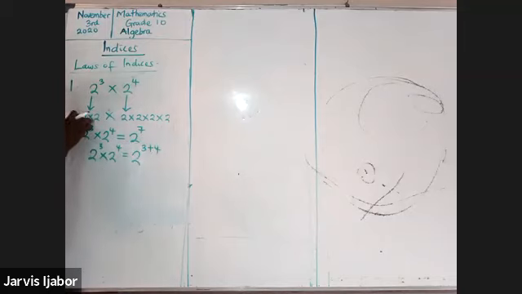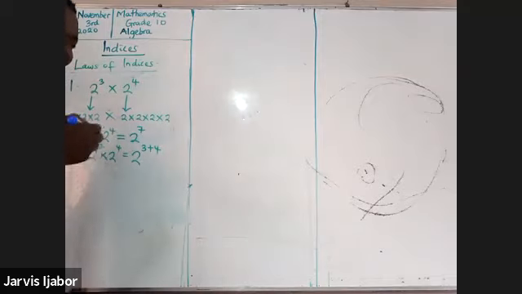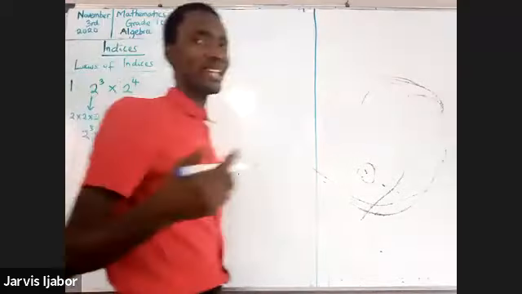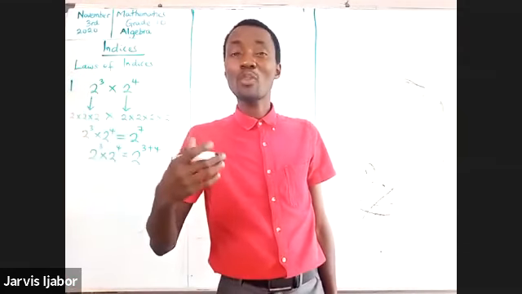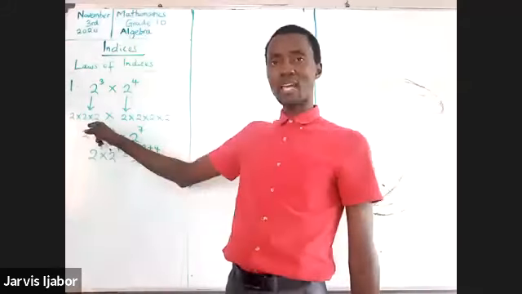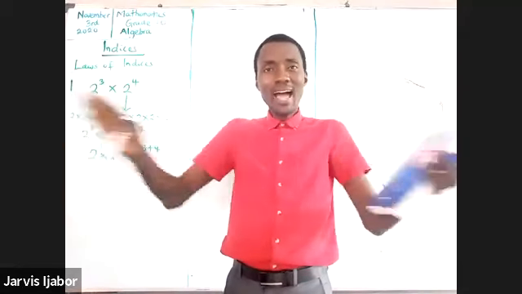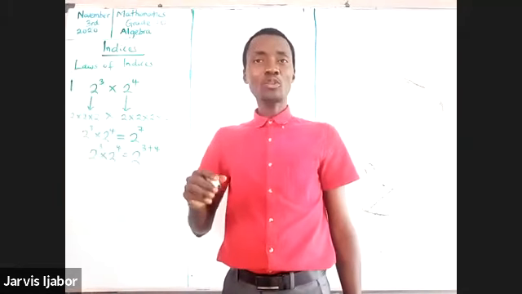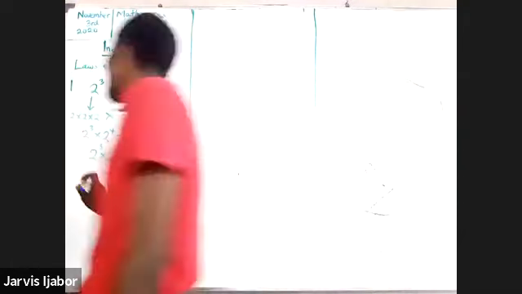The countings you are doing here are actually talking about the index or the indices. Because remember we have said that the index talks about the number of times a particular number is being multiplied. If 2 is multiplied 3 times here, and 2 is multiplied 4 times here, how many times are they being multiplied? How do I get that? I will add them. So it was based on this.